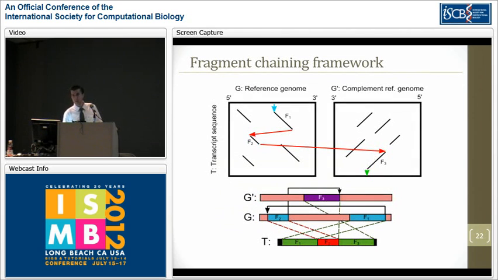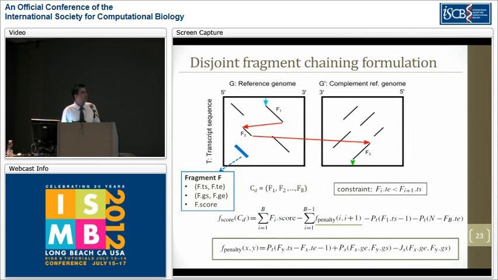Now I will talk a bit about the fragment chaining framework. The main difference between nucleotide level alignment and fragment chaining is that we are no longer given the transcript and the reference as nucleotides, but rather a set of fragments that represent homologous intervals on the transcript and the genome. If you think of this as a chain, then the transition from F1 to F2, fragment 1 and fragment 2, would be a backward jump in the genome. And the transition from F2 to F3 would be an inverted jump between the strands.